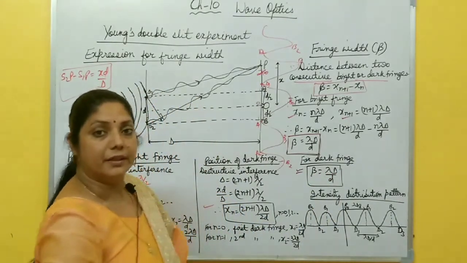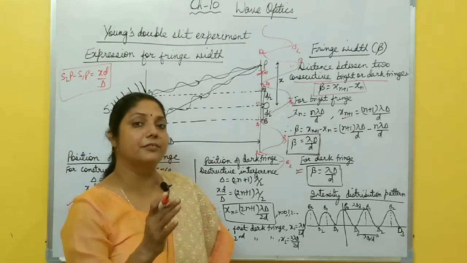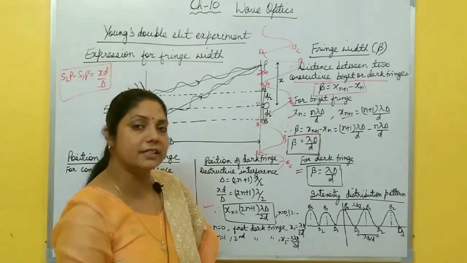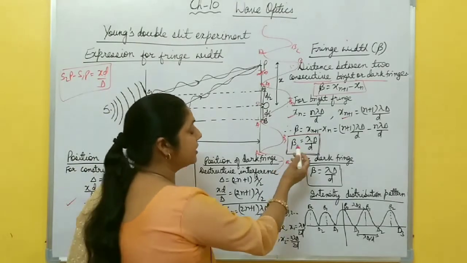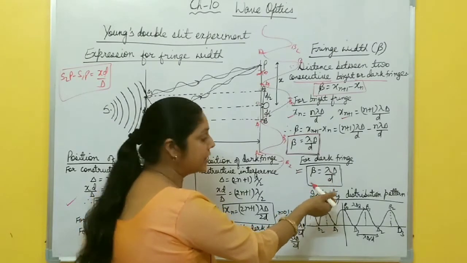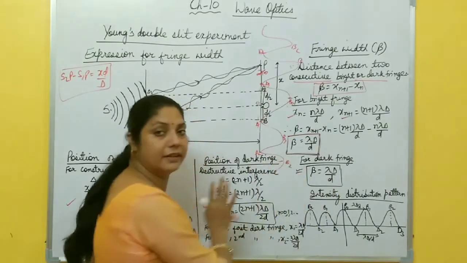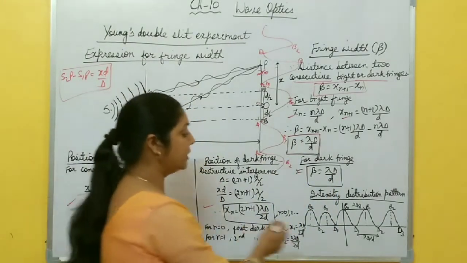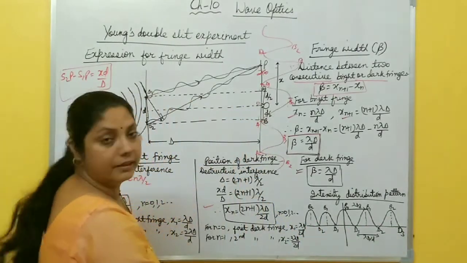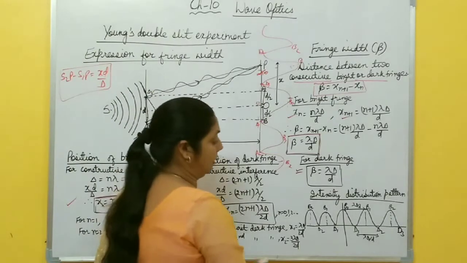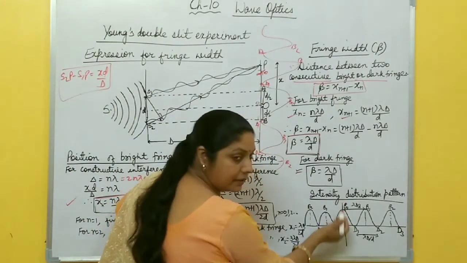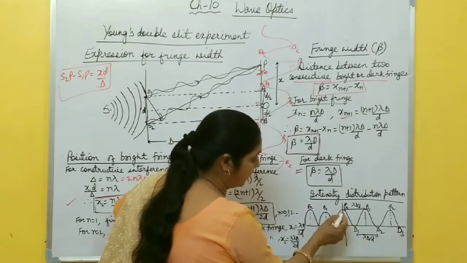It means bright and dark fringes are at equal spacing from the center of the screen. All the bright fringes are at equal distance and all the dark fringes are also at equal distance, and the spacing between both bright and dark fringes are equal. So this is the intensity distribution pattern for this interference, right? This one is the center of the screen. At the center of the screen, maximum intensity, central bright fringe is formed.